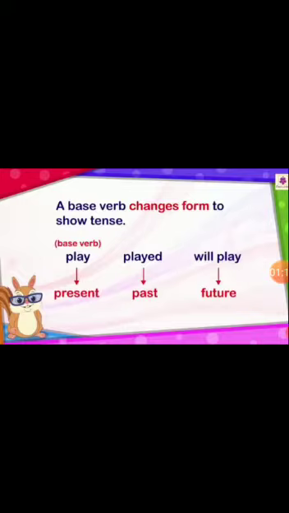When we talk about the base verb, a base verb changes form to show tense. For example, play, played, will play. So, play is the base verb, and when it changes its form, meaning played, then it will talk about the past. If we write will play in this phrase, it will tell about the future.